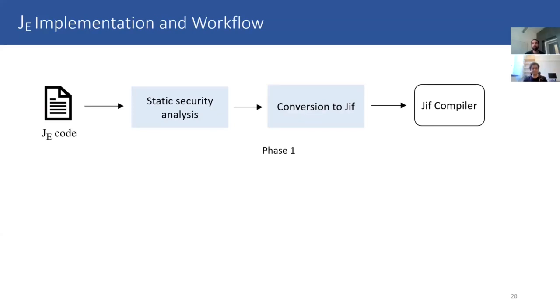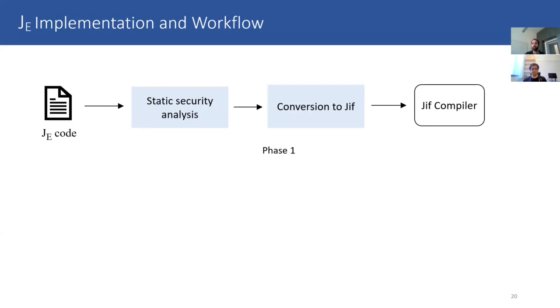The JE workflow has two main phases. In the first phase, the JE compiler accepts the JE code and runs some initial security static analysis. In this analysis, we capture some security information, and based on this information, we convert the program into a GIF program. And then we use the GIF compiler as a security verification backend.